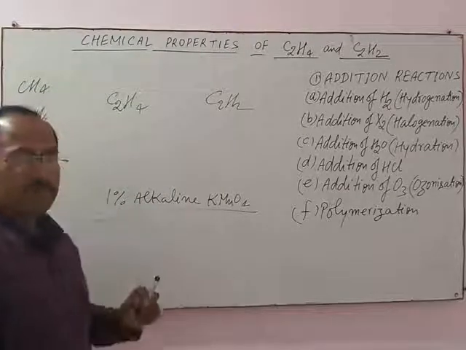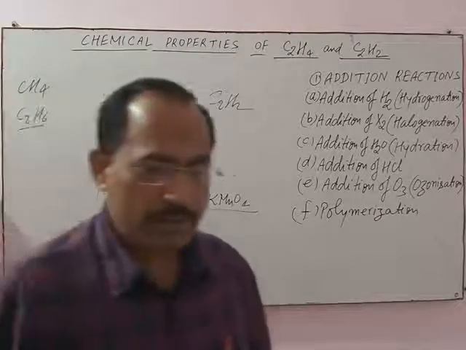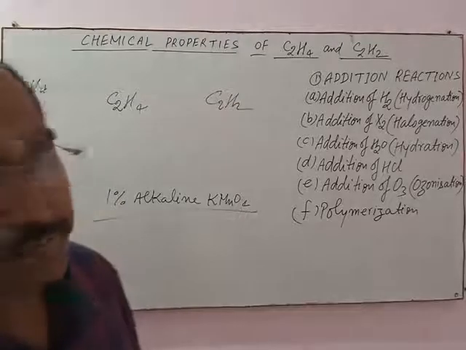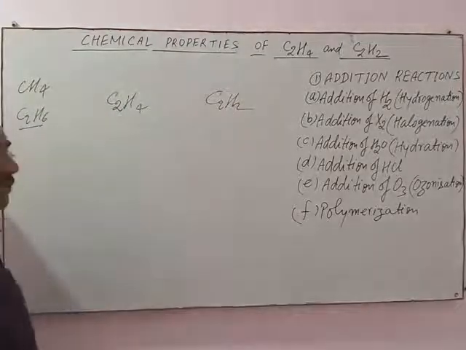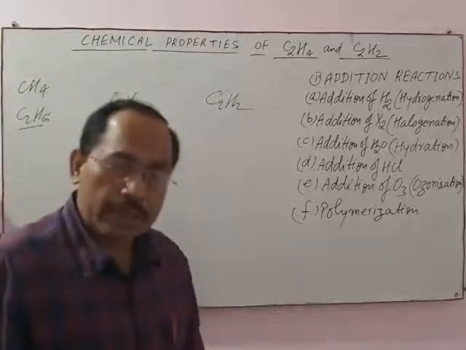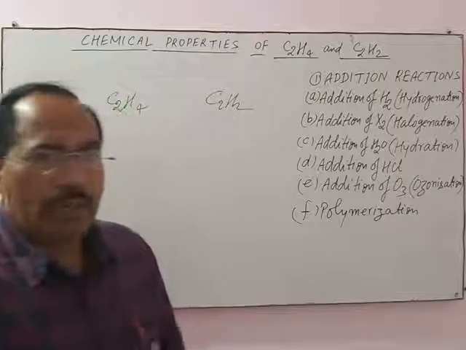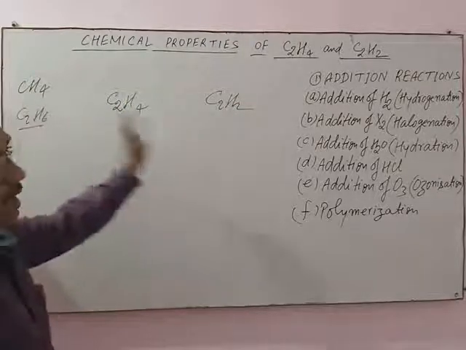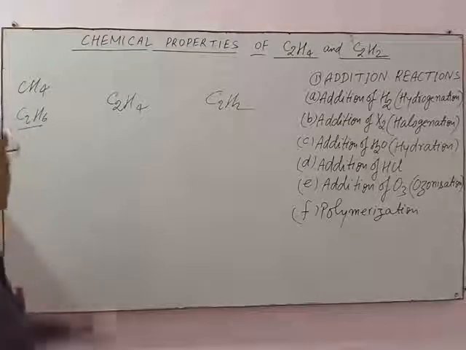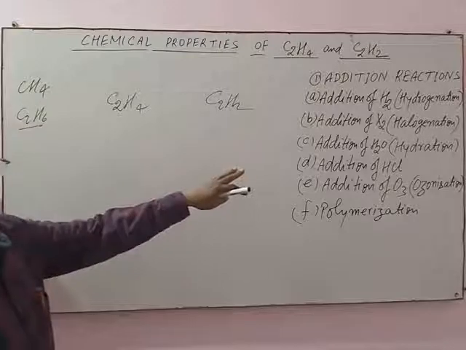Now the next test, by which we can distinguish ethene and ethyne. So the bromine water test, combustion test and Bayer's reagent test give the distinction between saturated and unsaturated hydrocarbons, meaning distinction between ethane and ethene, ethane and ethyne.